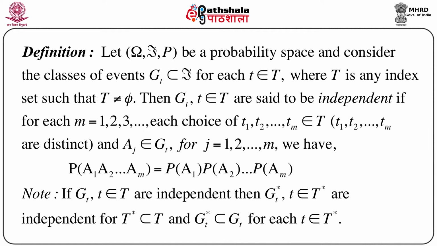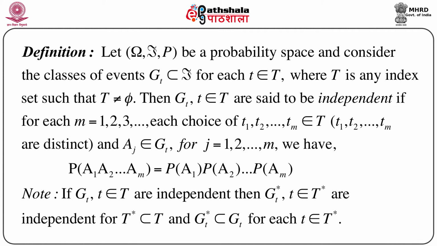Let us start with a few definitions. Suppose omega, script F and P is a probability space. That means omega is the whole sample space, script F is the sigma field generated by the class of subsets of omega, and P is the probability function defined on omega and script F.